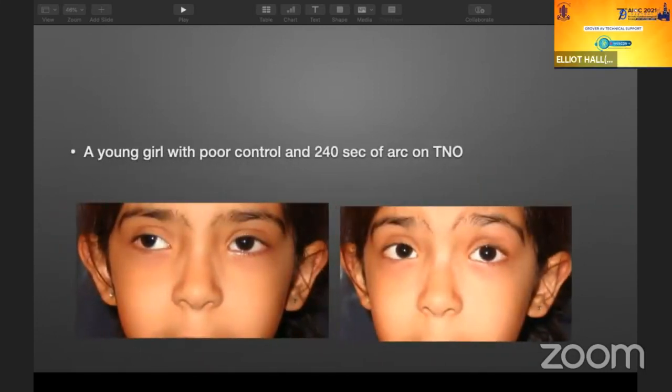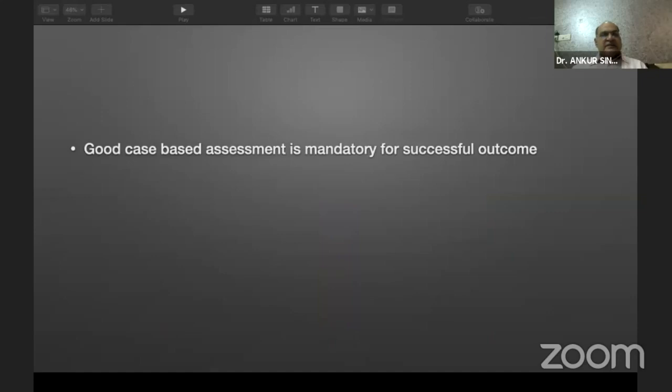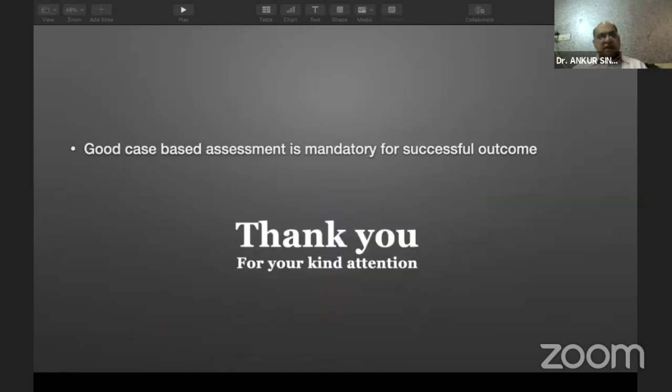This is another girl having a poor control and poor stereo acuity. Again, the child is planned for surgery. So in the end, a good case-based assessment is mandatory for a successful outcome. Thank you for your kind attention.